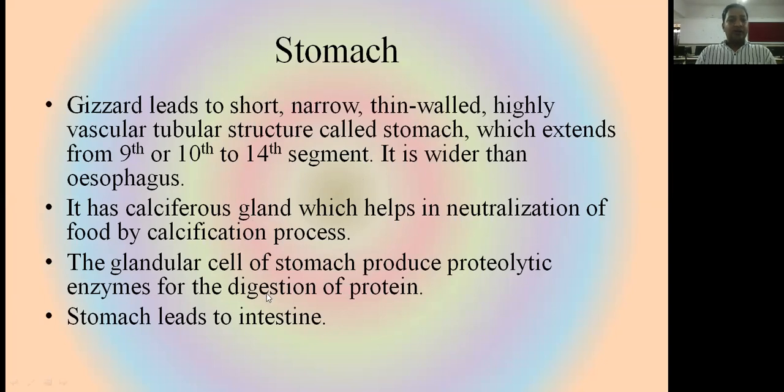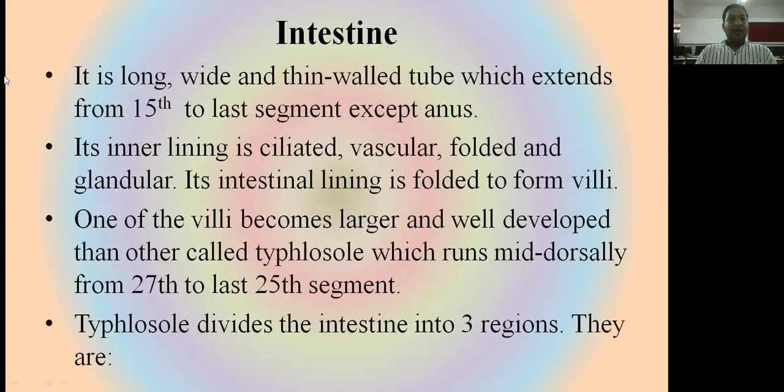The glandular cells of the stomach produce proteolytic enzymes for the digestion of protein, and the stomach leads into the intestine. Now, the intestine is a long, wide and thin-walled tube which extends from the 15th segment to the last segment except the last one. Its inner lining is ciliated, vascular, folded, and granular.